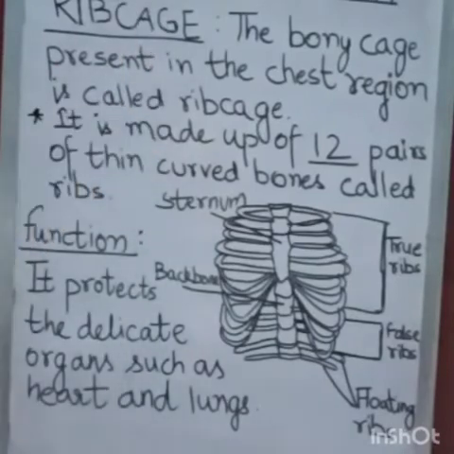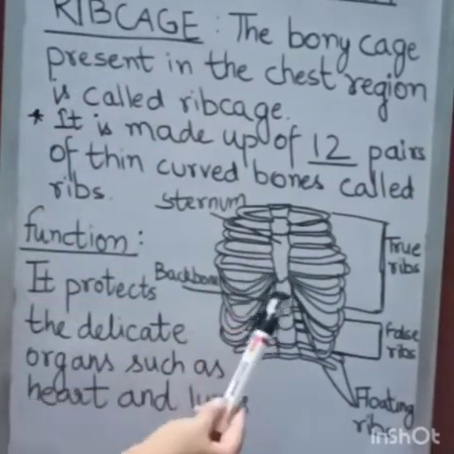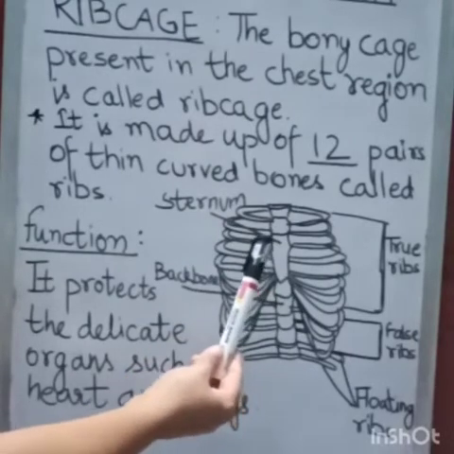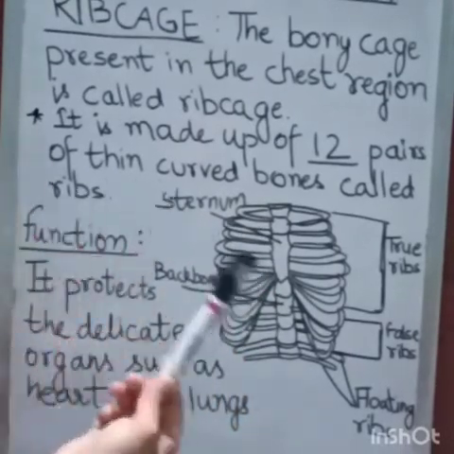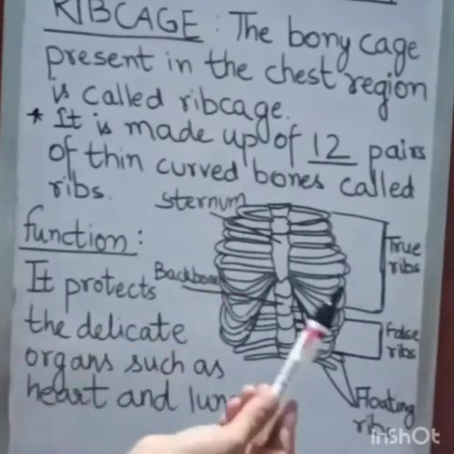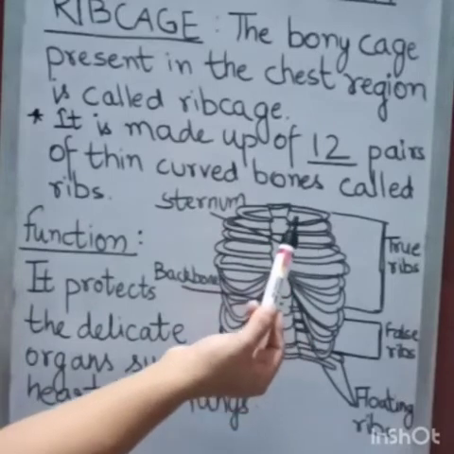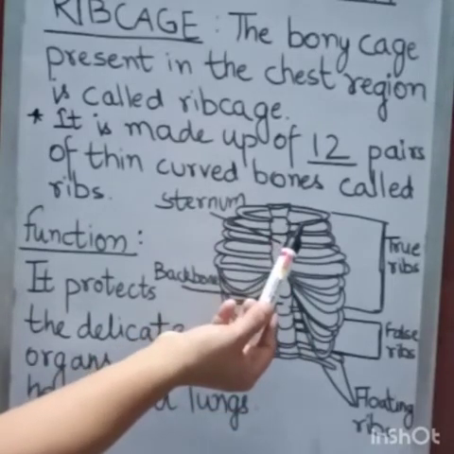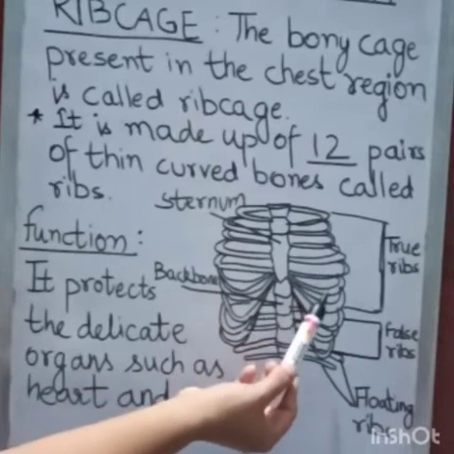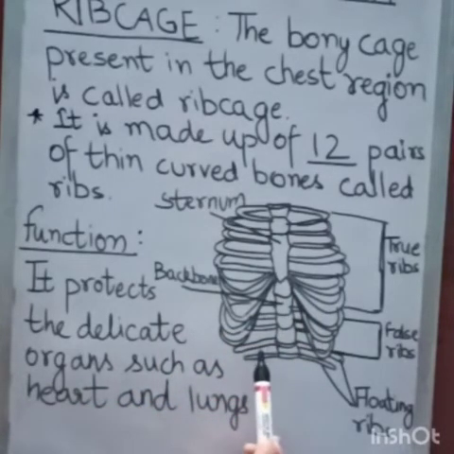Rib cage. Now what is rib cage? Rib cage is a bony cage present in the chest region. It is made up of 12 pairs of thin curved bones, you can see these thin and curved bones, and there are 12. Count them: 1, 2, 3, 4, 5, 6, 7, 8, 9, 10, and these two bones, 11, 12. These are the floating ribs.